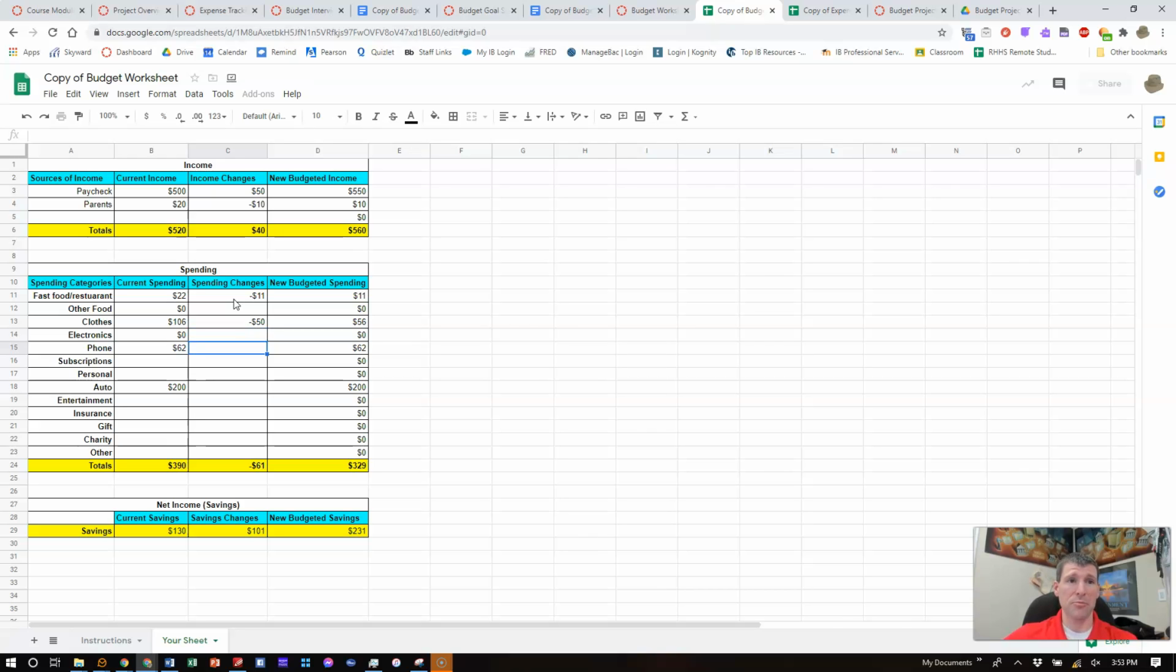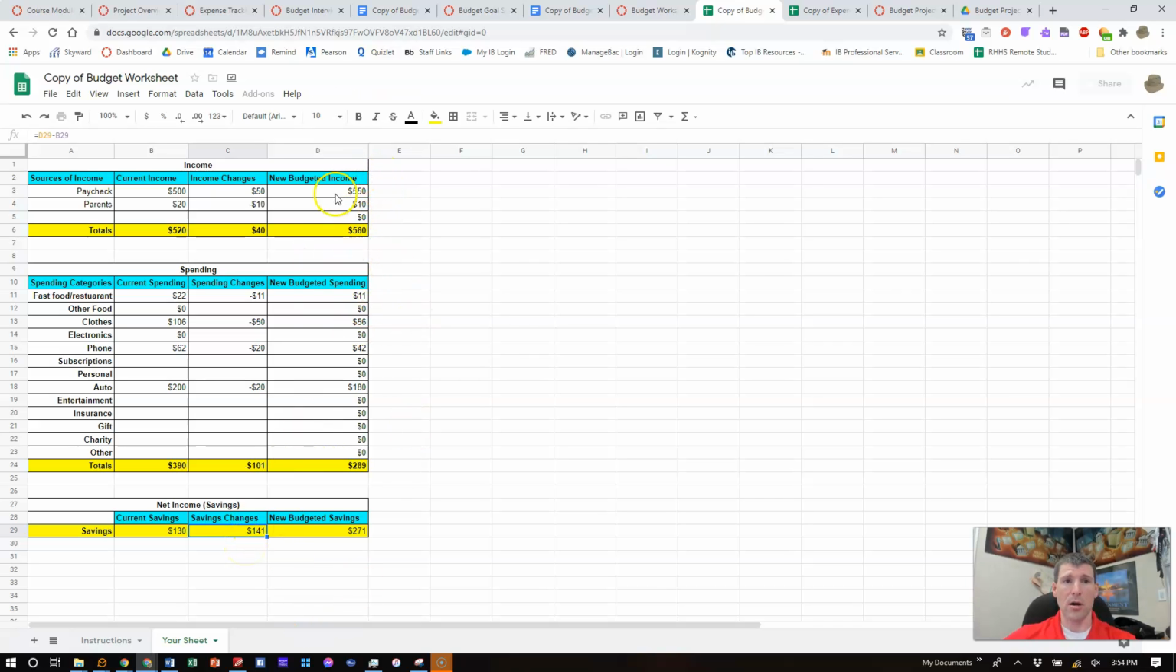Let's say that I'm going to change my phone plan and I'll be able to save $20 a month on that. I'm going to spend less money on gas, so let's say I spend $20 less there. All right, so then I'll be spending $101 less. So my savings change would be that I'm going to save $141 more than what I did before.